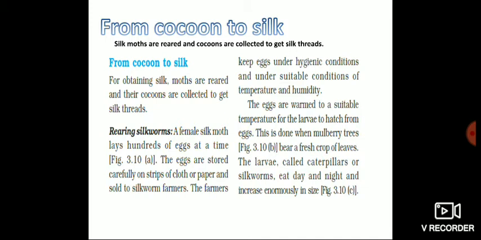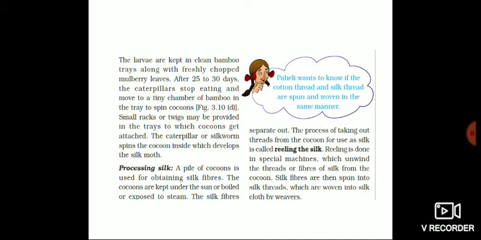Okay children, can you understand? A female silk moth lays hundreds of eggs at a time. They sell them to the silkworm farmers, who keep them at a particular temperature. After some time the eggs start to hatch. At that time they are left on the mulberry leaves, and the larvae eat them fully and will produce silk.